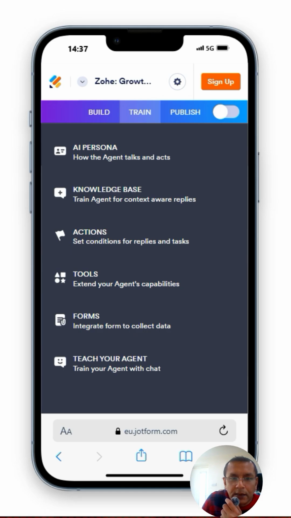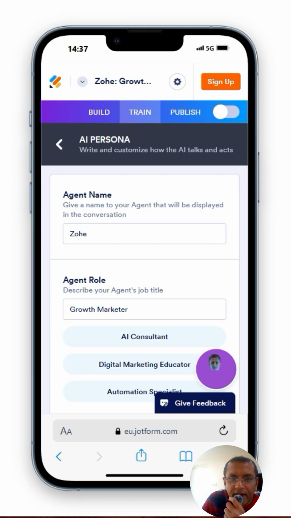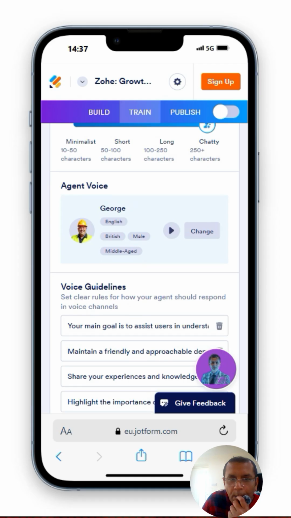This is creating an AI agent version of myself. I think, can I say that? Does that sound right? I think it sounds right. I need to play with this a bit more.